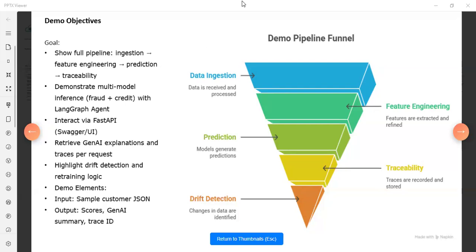So this will be our demo objective: from ingestion, feature engineering, prediction, traceability, and drift detection. This is the graphical representation of the demo objective pipeline. And here we are going to use the technologies Azure Blob, LangGraph for the drift detection, LangChain, and the ETL pipeline, FastAPI interface. So these are the demo objectives, and these are the technologies we are going to use.